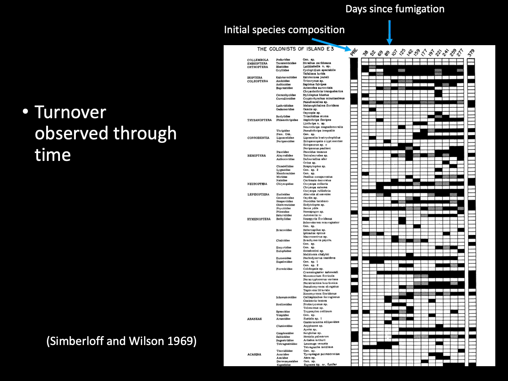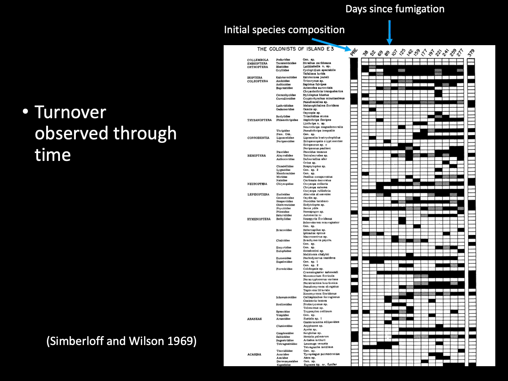The first column shows the initial species richness, and the last column shows the species that were there roughly after 1 year of recolonization after fumigation. Filled cells represent when a species was recorded, and the empty cells represent when a species wasn't found. And what is really clear here is that some species colonized this island, but didn't survive on the island continuously, and therefore there was this continuous change in the species composition on this island